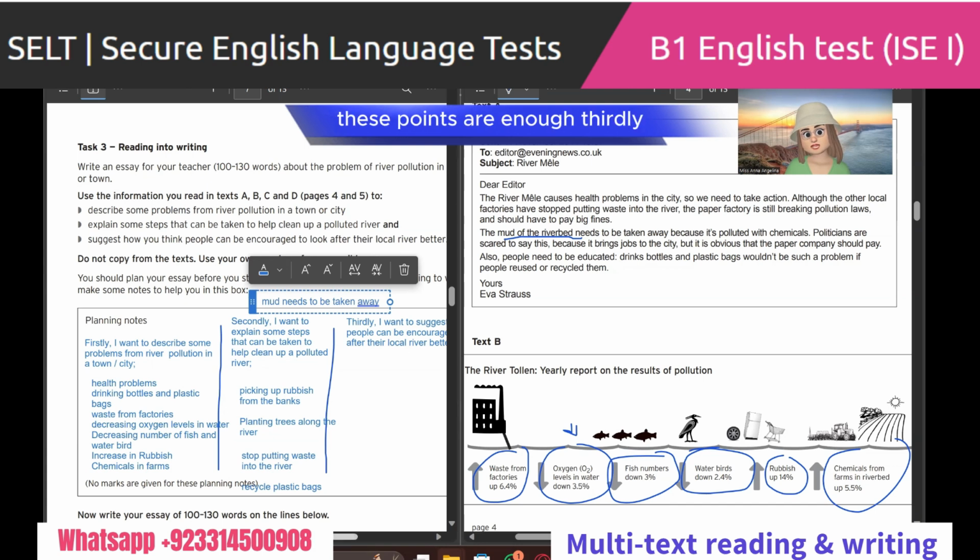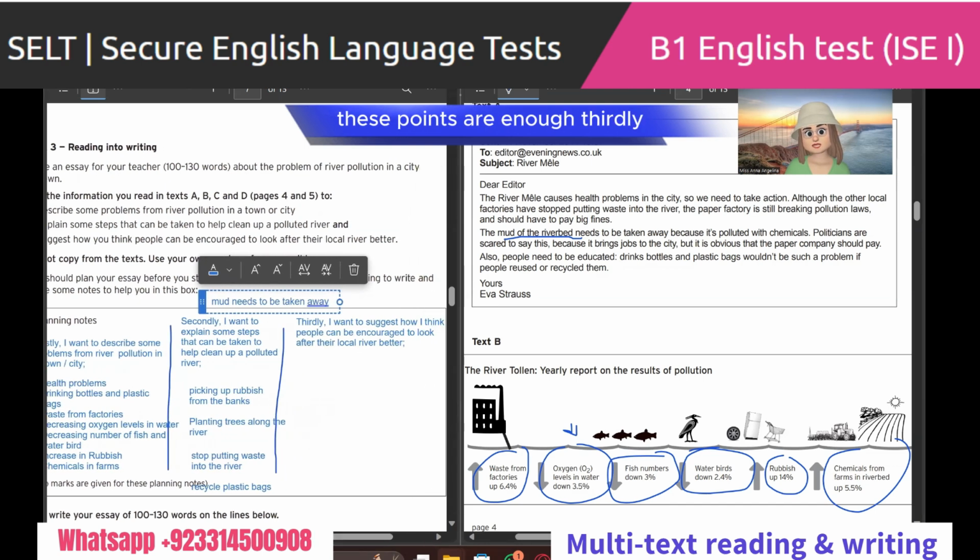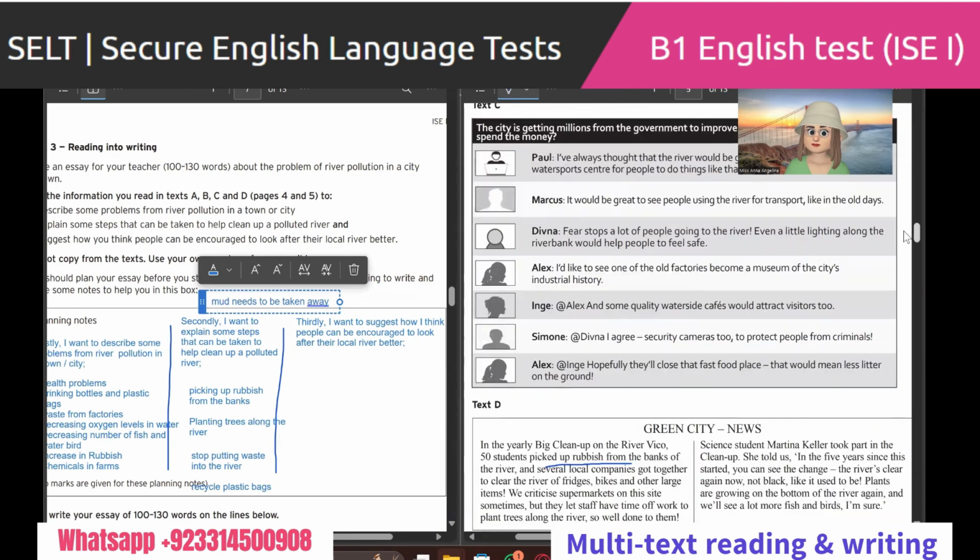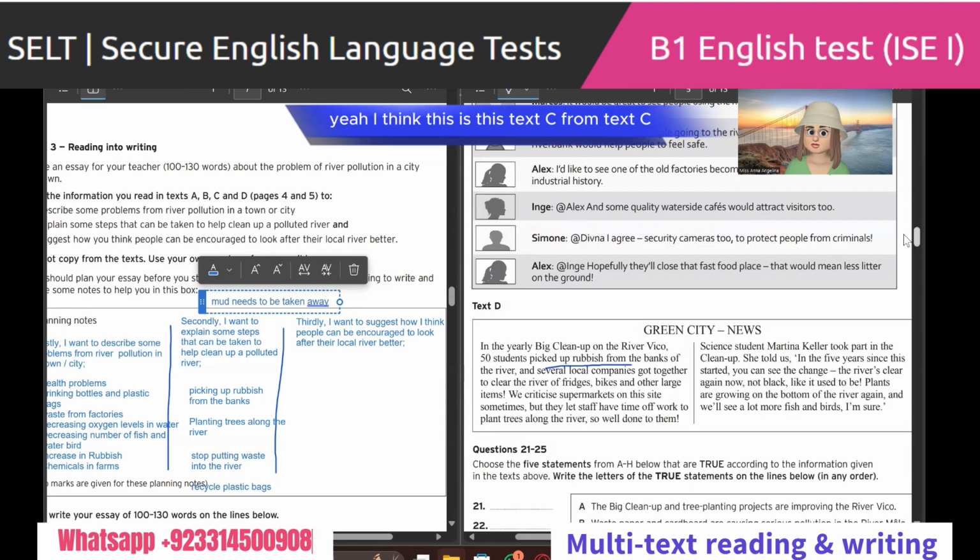After that, the third point. These points are enough. Thirdly, I want to suggest how I think people can be encouraged to look after their local river better. I think this is text C.